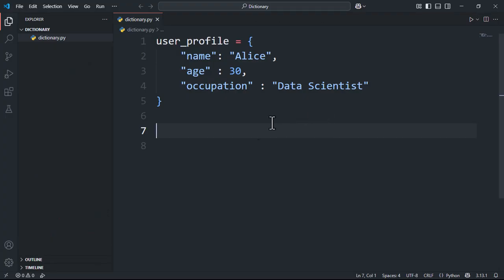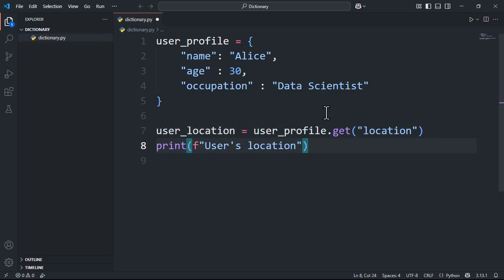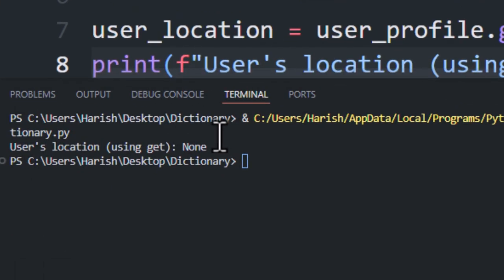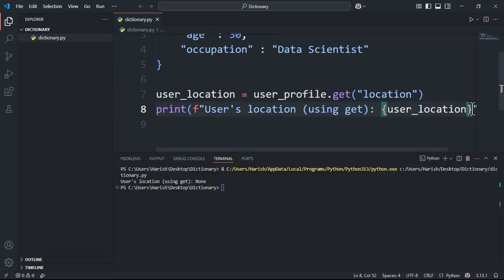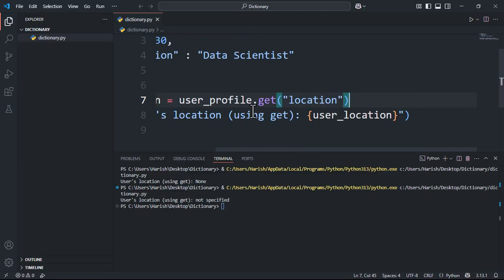Luckily, there's a safer, more polite way to ask: the get method. user_location equals user_profile.get('location'). Print f"User's location using get: {user_location}". See that? Instead of crashing, the get function just returned None because the key wasn't found. Much better. You can even provide a default value to return if the key is missing.